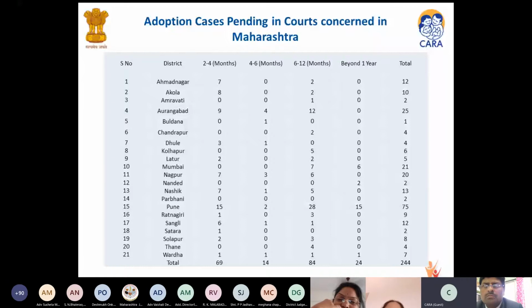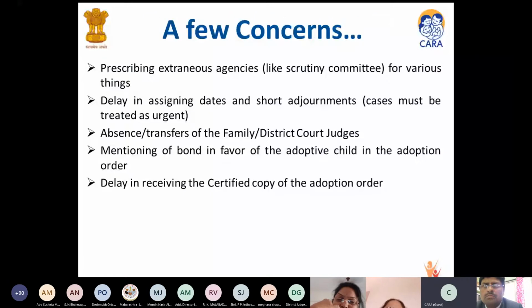It's a request that scrutiny agencies are not required, as we discussed before also, since these applications and petitions come to all of you after due scrutinizing by the functionaries involved. Delay in assigning dates and short adjournments. Due to some transfers and the absence of judges in particular courts, there is a delay which affects the rehabilitation of the child.